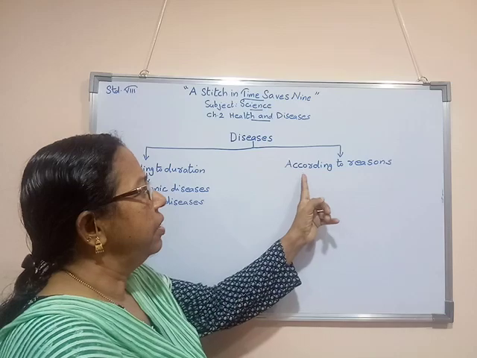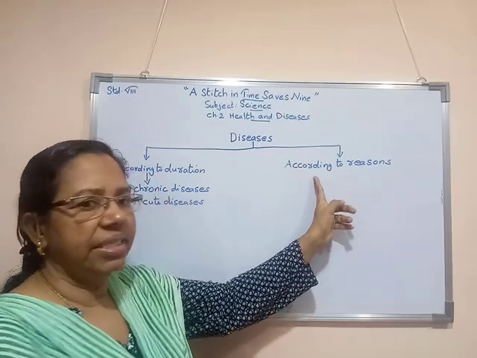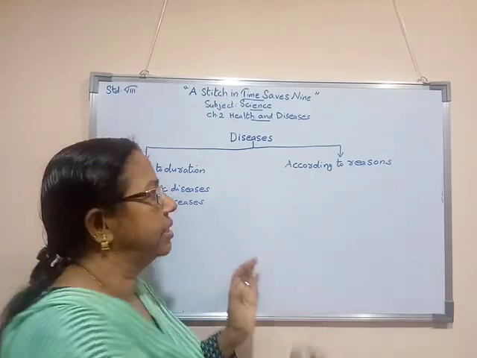Now we are dividing the diseases according to the reasons.